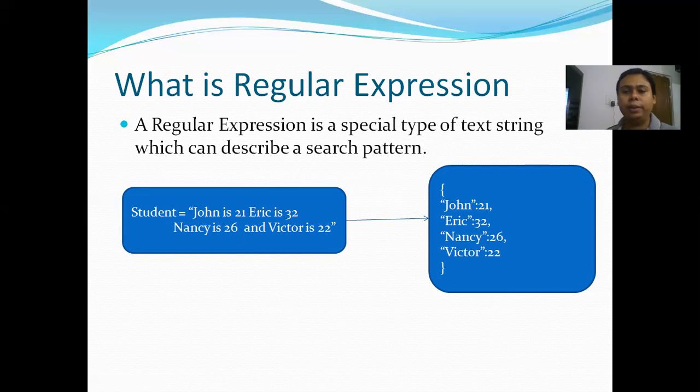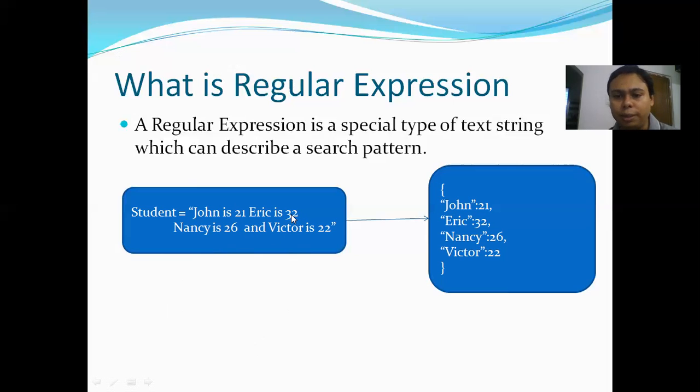Now if I want to get the name, what should I do? You always need to understand one thing: a name always starts with a capital letter. Just look at the data: John, Eric, Nancy, Victor, all are names which are initiated by a capital letter or uppercase letter. So if I want to extract the information, I need to find the pattern which starts with a capital letter, or which is a number.